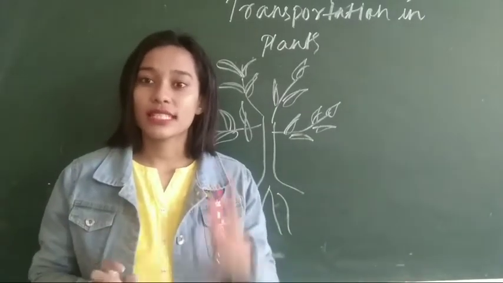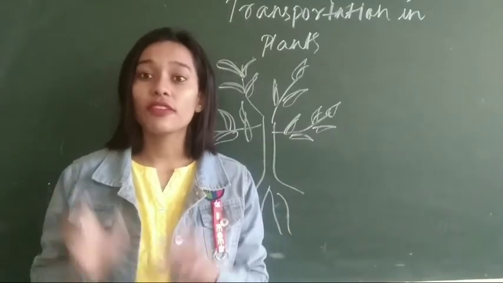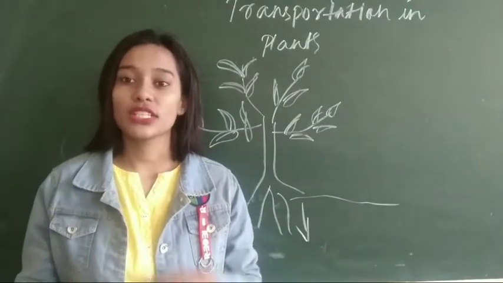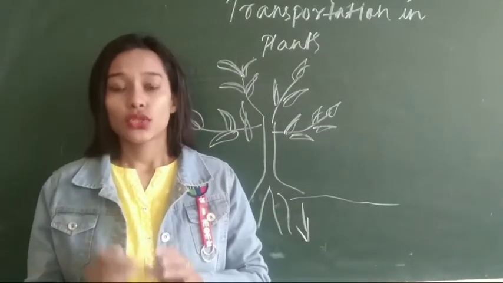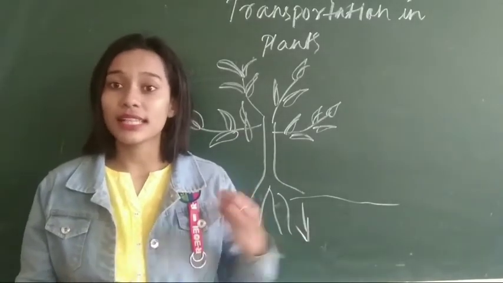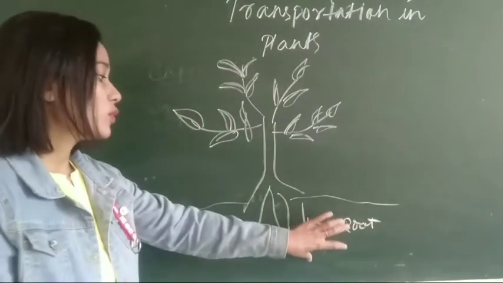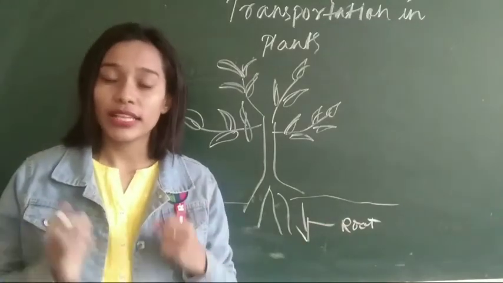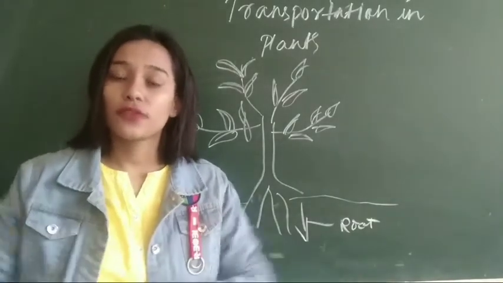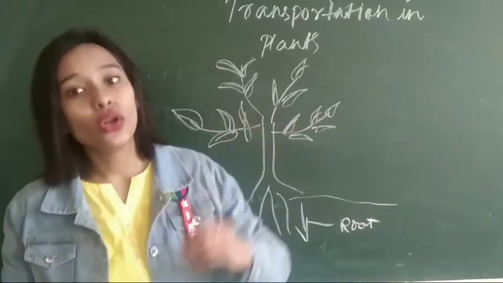So the transport system in a plant is controlled by a bundle of tissues, and it is called what? Vascular system. Now students, we will discuss transportation of water and minerals. Water and minerals are found in the ground, and which part of the plant is present inside the ground? That is the root. Now this root will absorb water by the process of osmosis. Now what is osmosis? Osmosis is the diffusion of any liquid material from higher concentration to lower concentration.